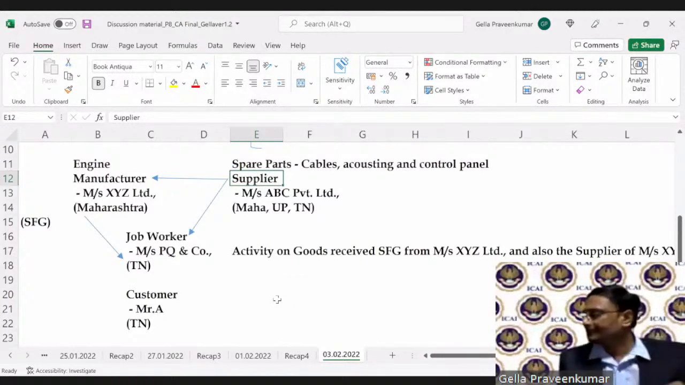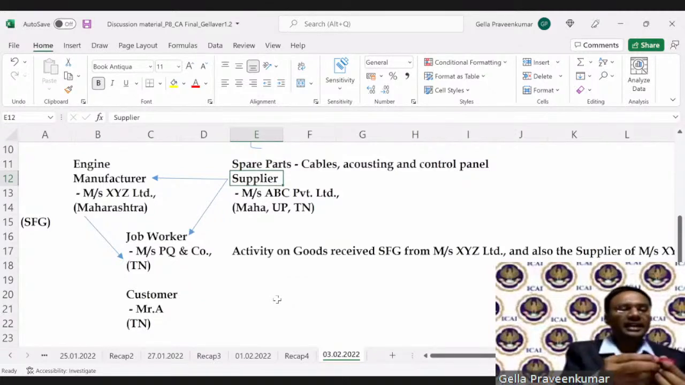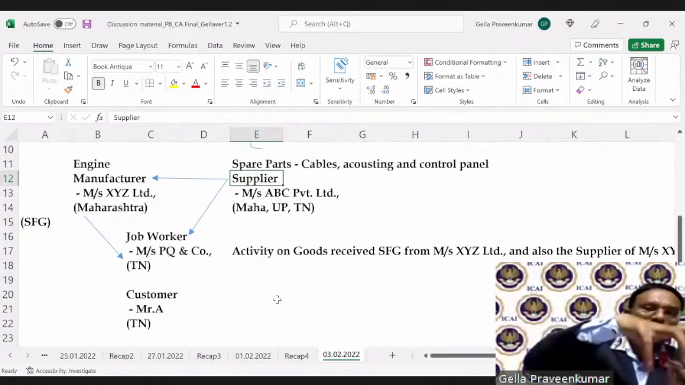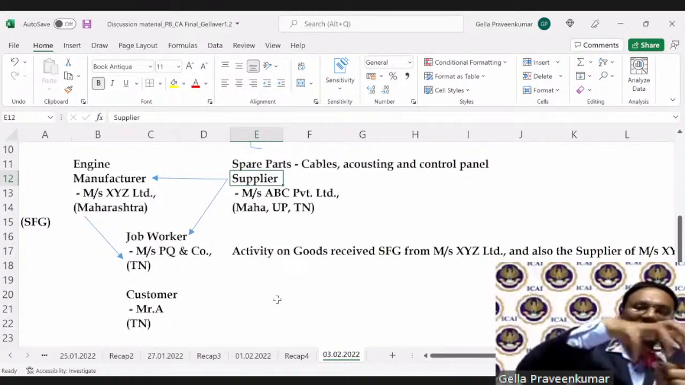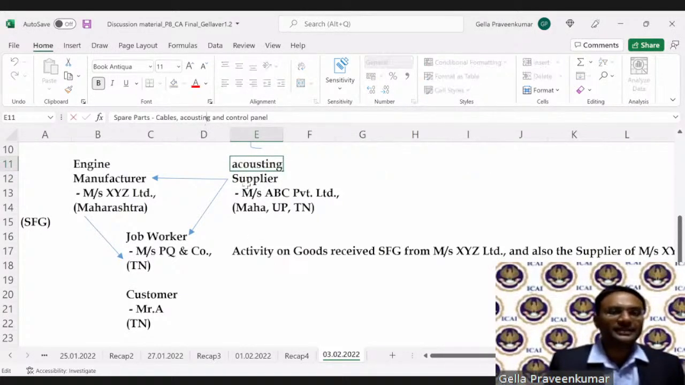So what happens here? Say, for a moment, let us assume that this is an engine. This engine will have a box like this, which is called acoustic. What does this acoustic do? Acoustic is a particular box which controls your noise.